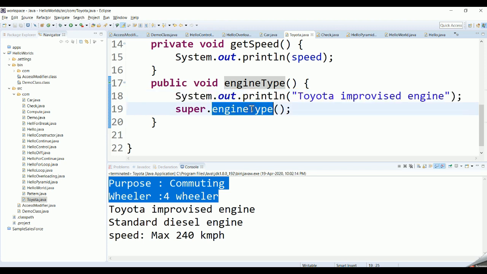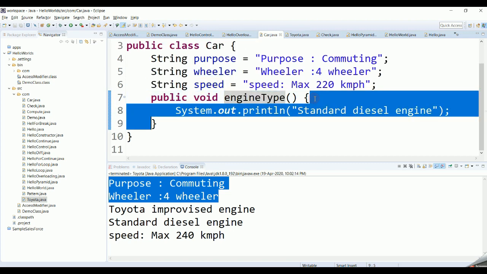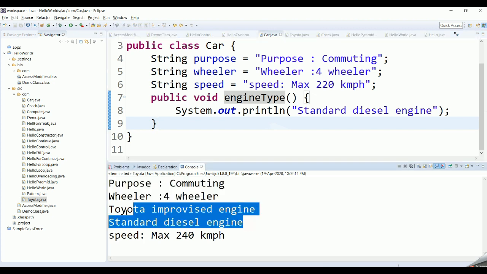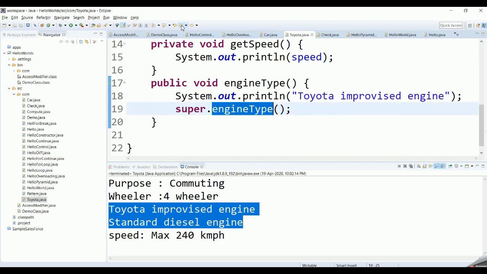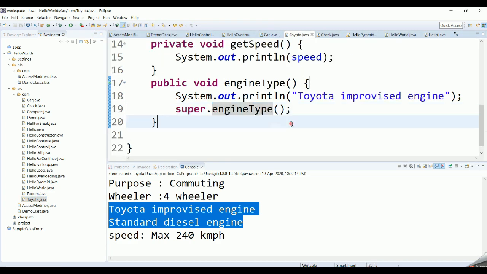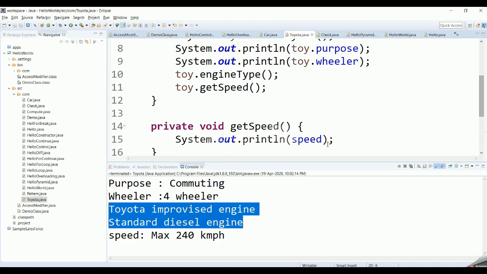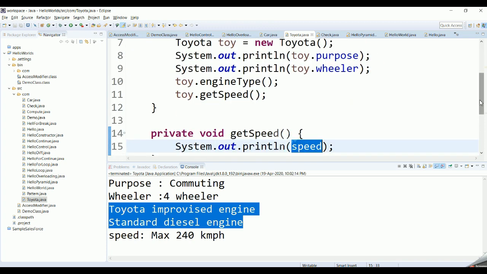After that, if you want some of the basic concepts which are there on the standard engine, you can call super.engineType. This will call the superclass's engine method. That is why both the Toyota improvised engine and standard diesel engine are getting printed, and speed is getting printed as 240 km per hour because it is using the speed instance variable of this particular class.